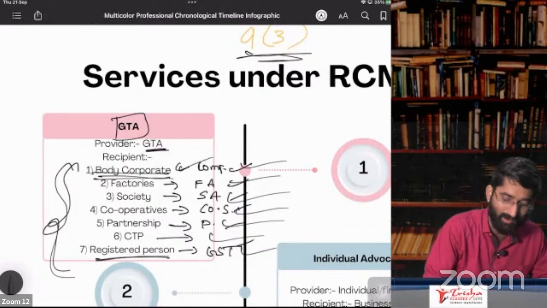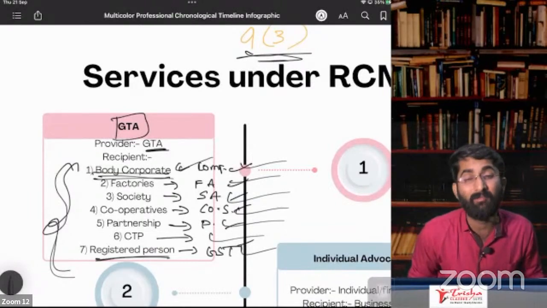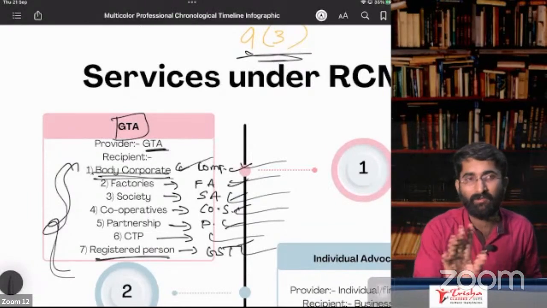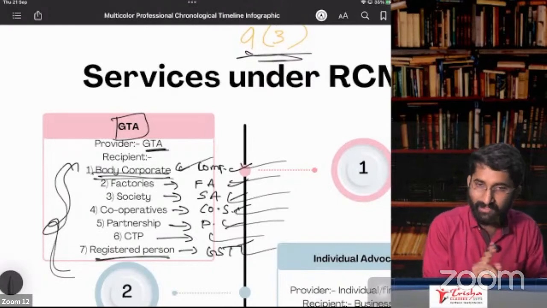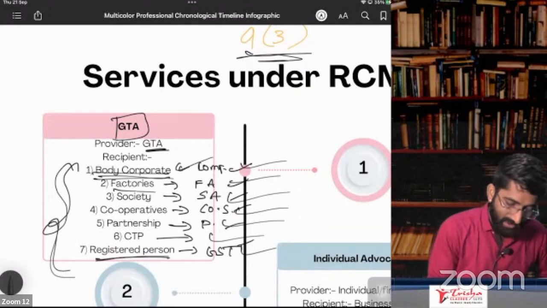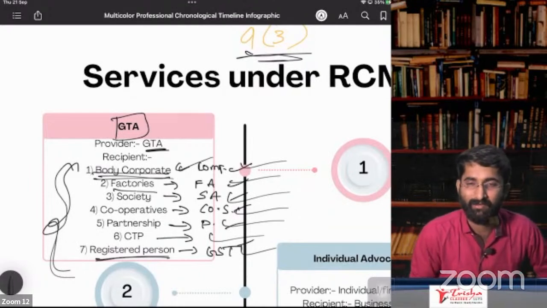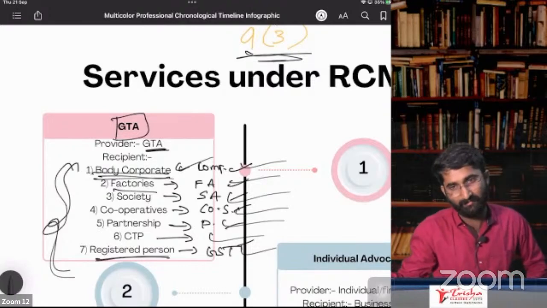So that means the body corporates have to pay under RCM. Sir, I don't have registration, sir. What will I do now? Government said, you have to take registration. Compulsorily, you have to take registration under section 24. Factories, sir, we have not registered. What will we do, sir? Don't worry. Section number 24 is there. Take the registration, pay under RCM.